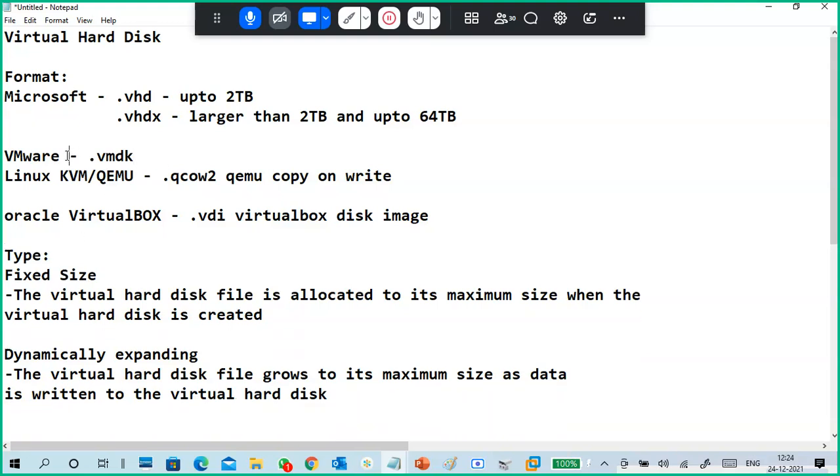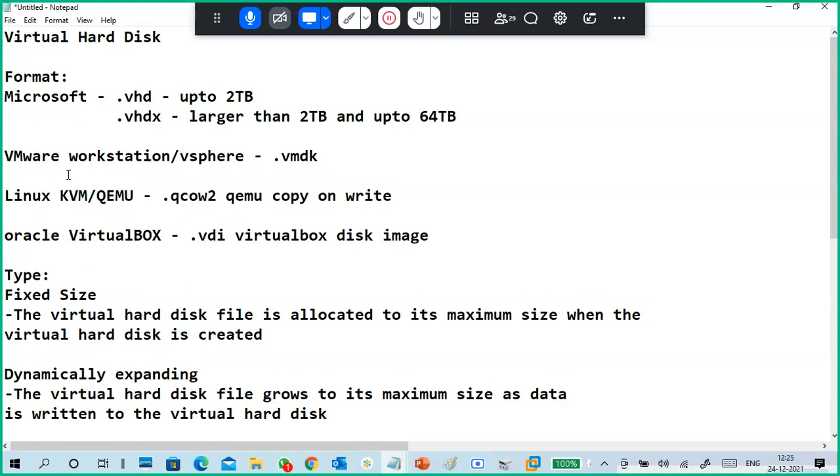And VMware is an organization, with products like VMware Workstation and vSphere. Maybe you don't know what vSphere is currently, no problem, but that is another virtualization thing. So we can use VMDK. For both of these, the virtual hard disk format is VMDK.